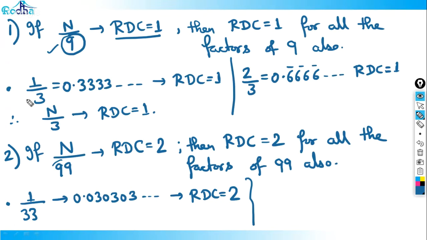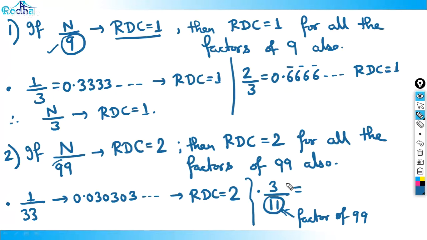So whenever we have a common number, you can note this point here: whenever we have a common number, we'll take the least RDC. And it's true for all the factors of 99. Suppose I write 3 by 11. Again, 11 is a factor of 99, so what you can blindly tell here is that its RDC will obviously be 2.